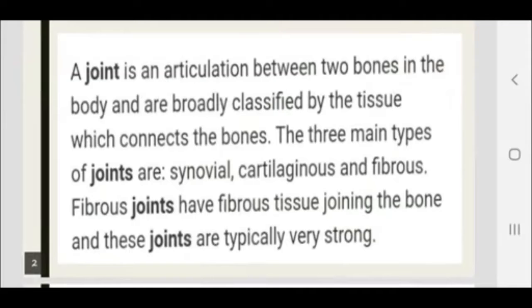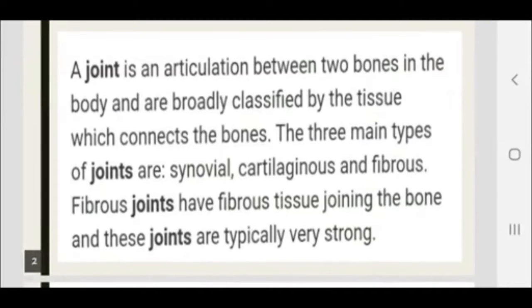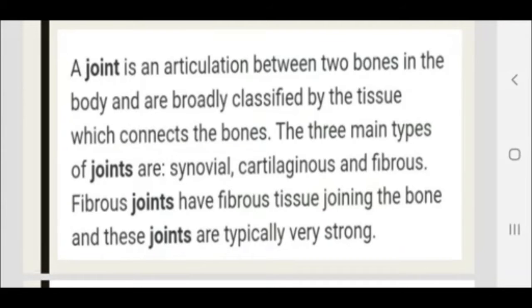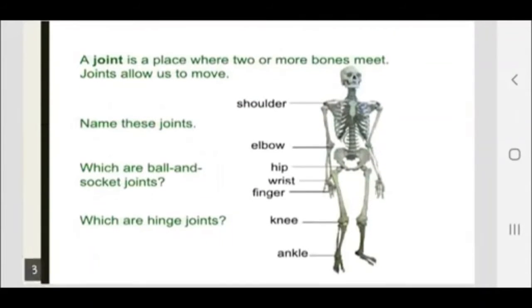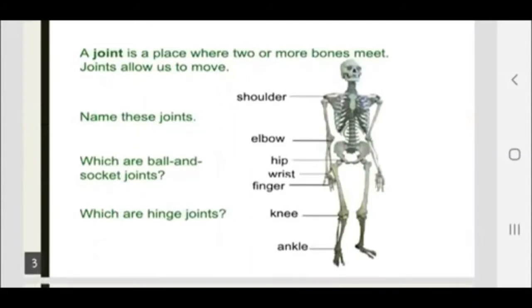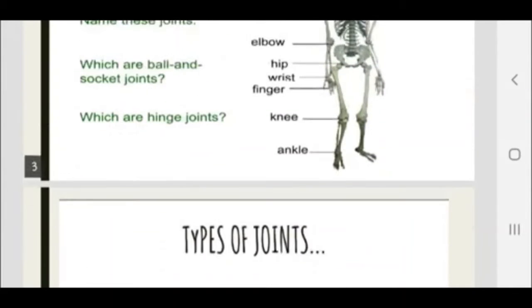Fibrous joints have fibrous tissues joining the bones, and these joints are typically very strong. So, a joint is a place where two or more bones meet. Joints allow us to move or show different types of locomotion or movements.